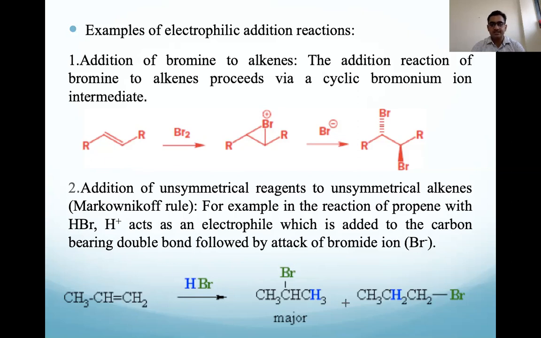Two bromines are attached here and the double bond is broken. But the first thing is that electrophile addition takes place, which is why we call it an electrophilic addition reaction.